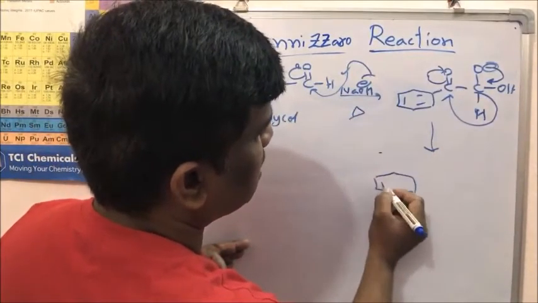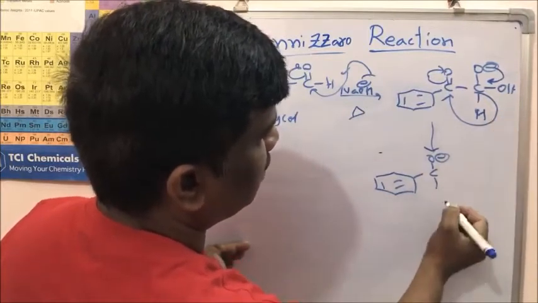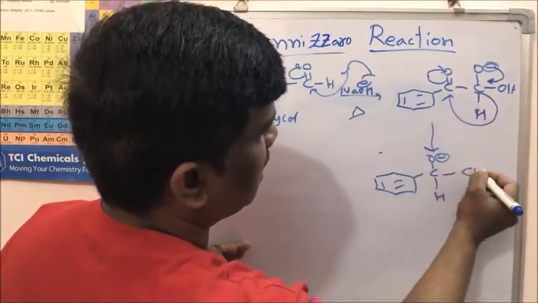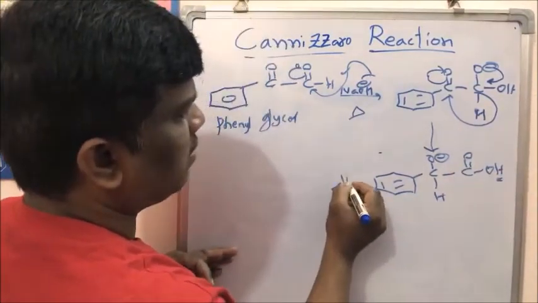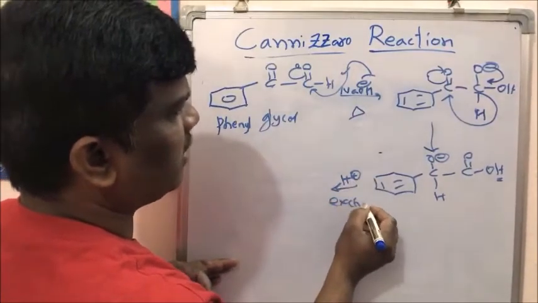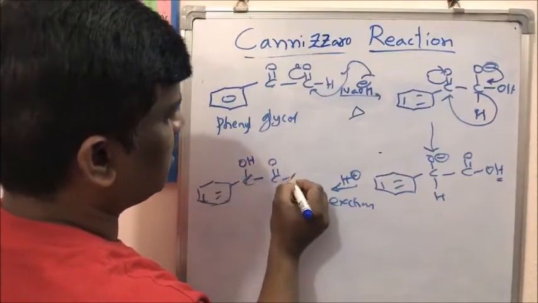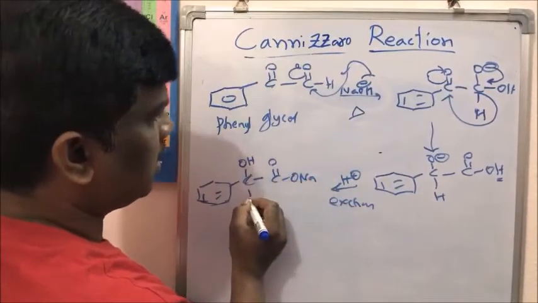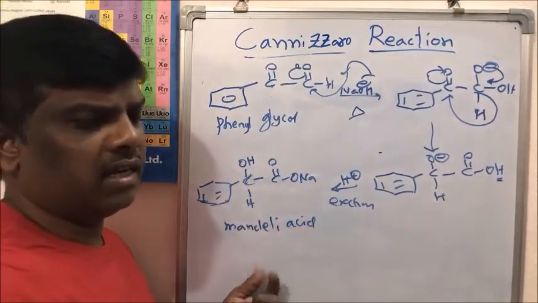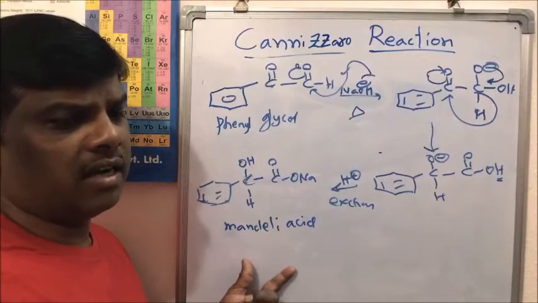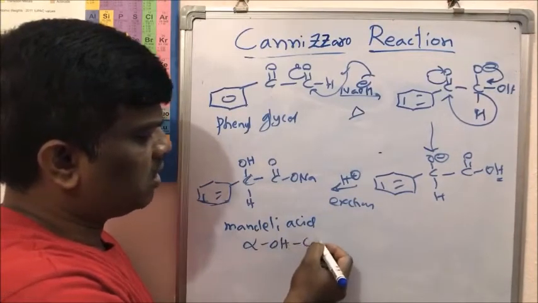Benzene, same benzene ring, carbon with O minus, and the hydrogen which is here comes here, and this is O and H, and this proton exchange will take place to give the acid in a salt form, and this is mandelic acid, and it is a highly important intermediate in synthetic organic chemistry. What is this? Mandelic acid, alpha hydroxy carboxylic acid.